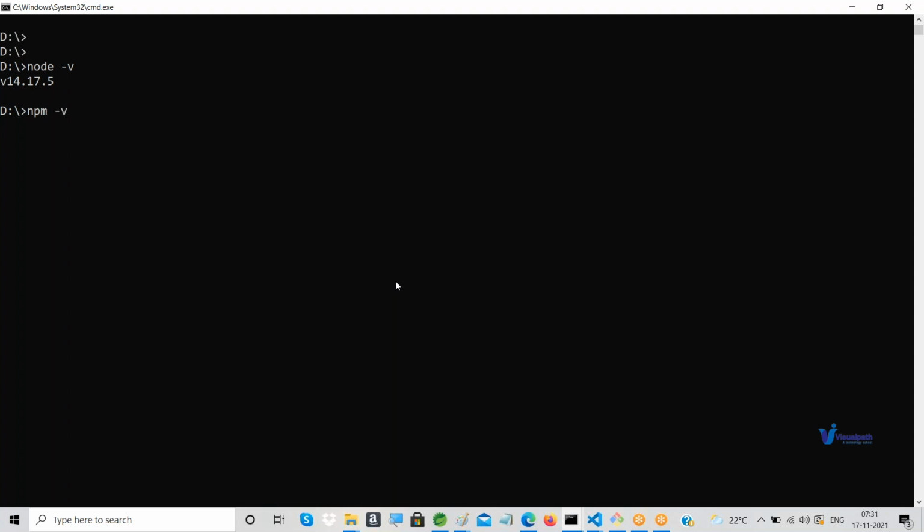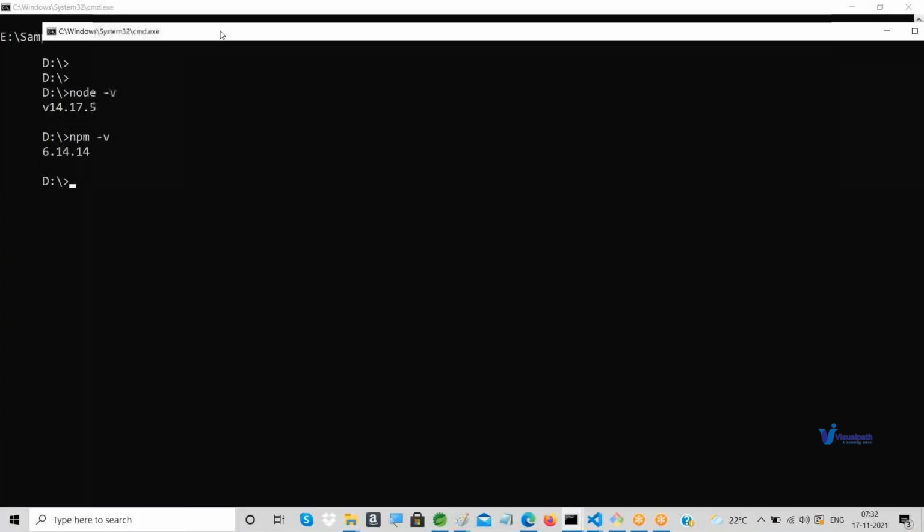So what does npm handle? Don't worry, we'll discuss it later. The full form is Node Package Manager. Just hit enter: npm hyphen v. That will show the version of npm installed along with your Node. By default it will be available.